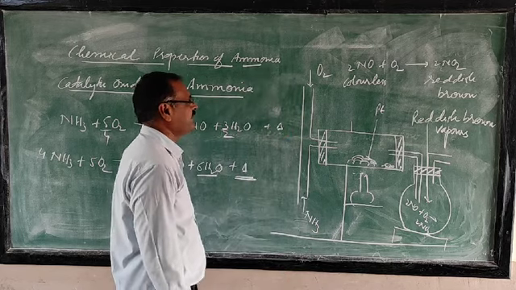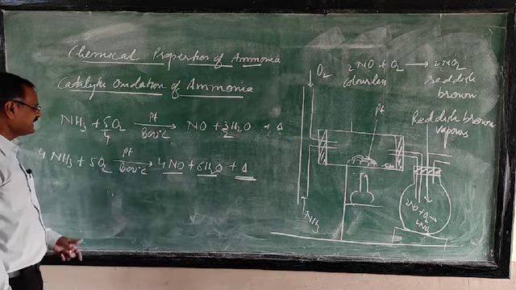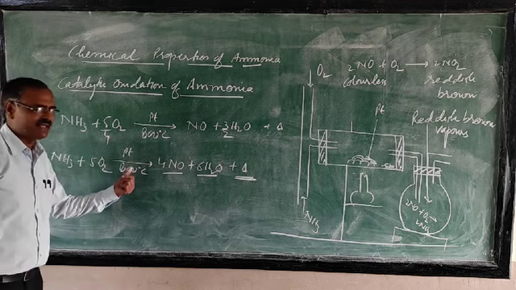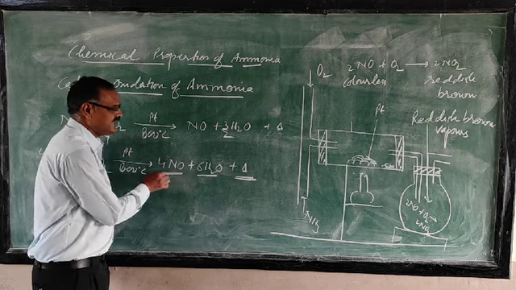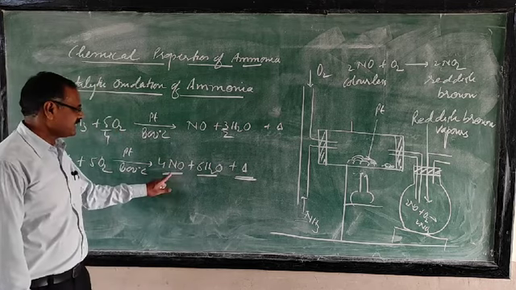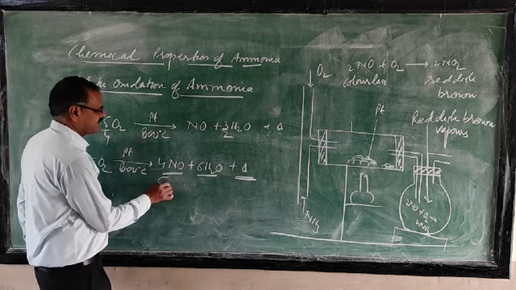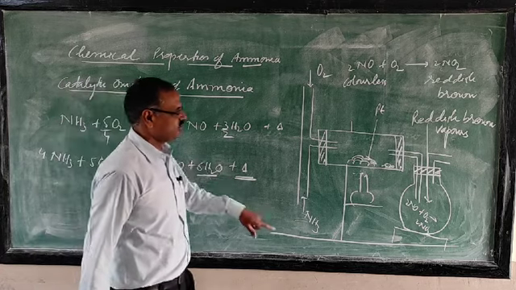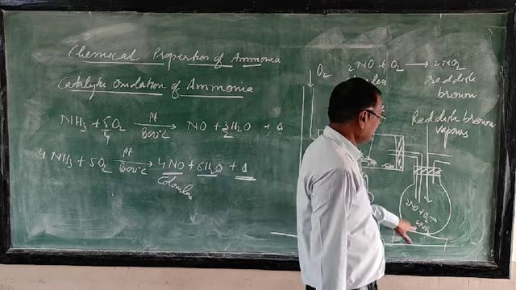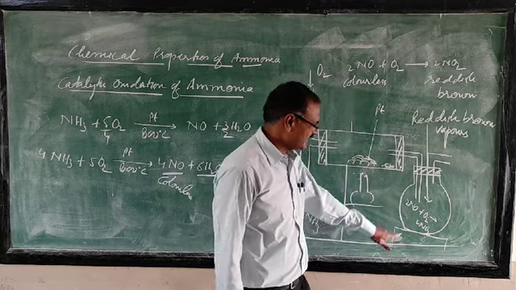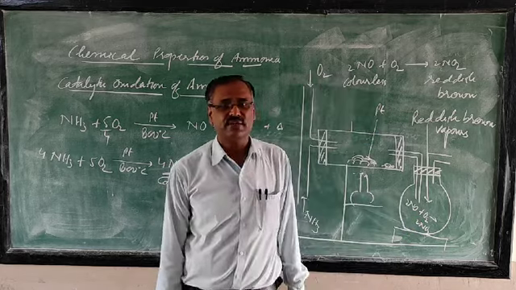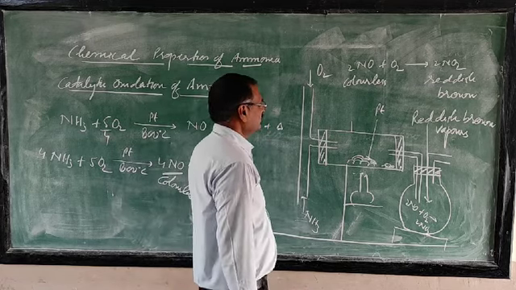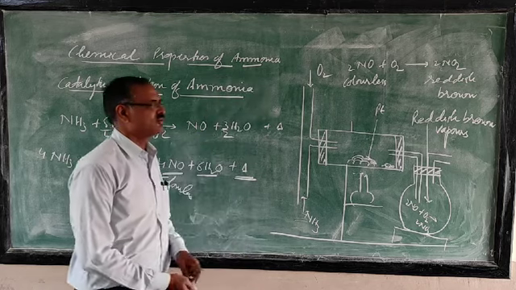A question can be asked to you: name the gas released when ammonia combines with oxygen in the presence of platinum. Your answer is nitric oxide. What is the color of nitric oxide? It is colorless. But when this nitric oxide reaches this flask, it combines with oxygen to form nitrogen dioxide. Due to the formation of nitrogen dioxide, you are getting the reddish brown color. So this one is the starting reaction of the Ostwald process.